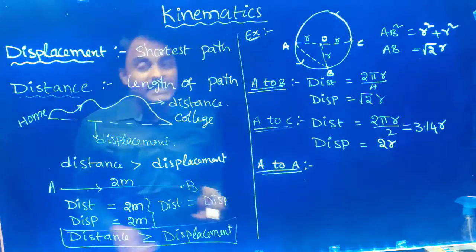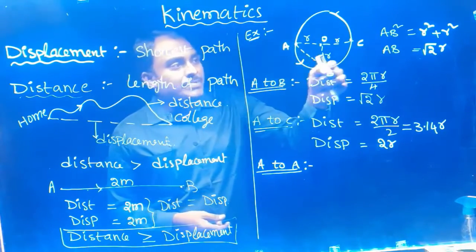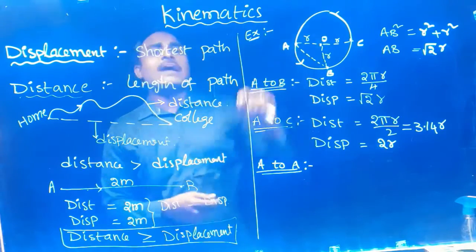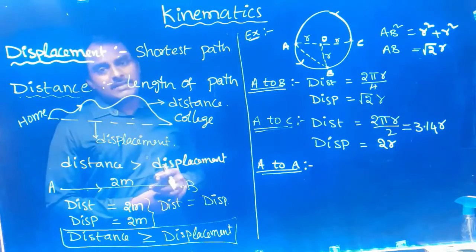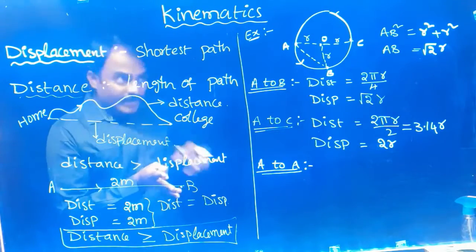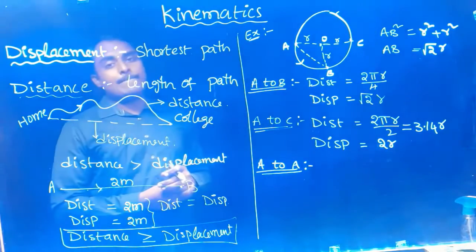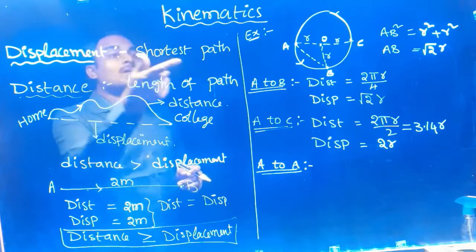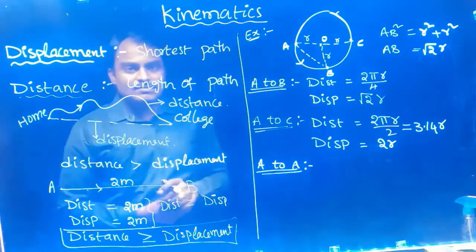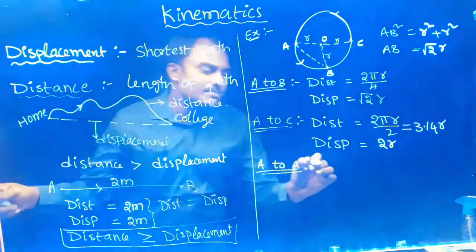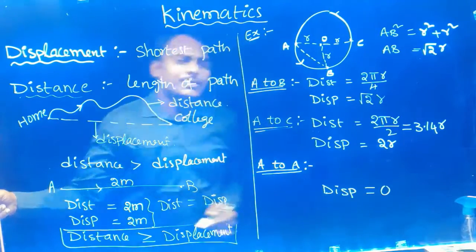So A to A means it is coming from A to B, B to C, like that. It is moving in circle, again coming back to A. Started at A, again moved back to A. Initial position is A, finally also reached A. Initial position and final positions are same. What is displacement? Shortest path from initial to final. Initial is A, final is also A. No displacement. So displacement can be written directly. So displacement is equal to 0.